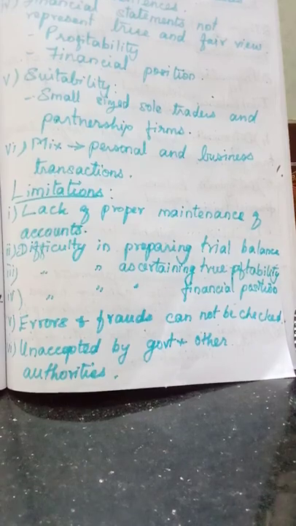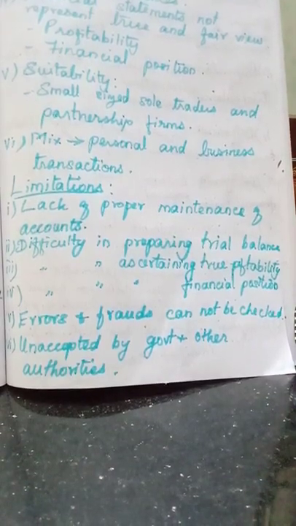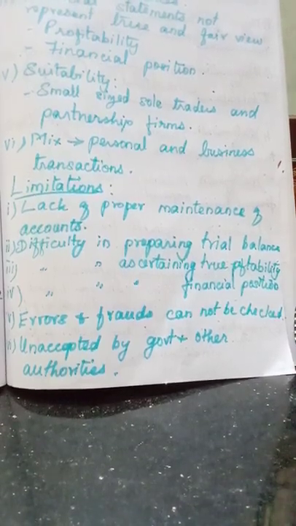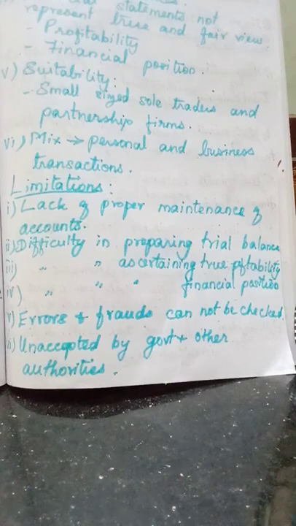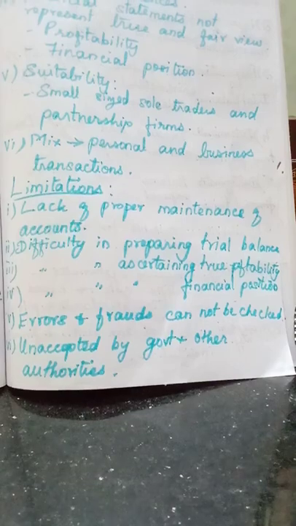So here we cannot check the errors and frauds which are done by the proprietor, because he is the one who is making the error and making the fraud. Nobody else can come and check them. Okay, so errors and frauds cannot be detected easily.